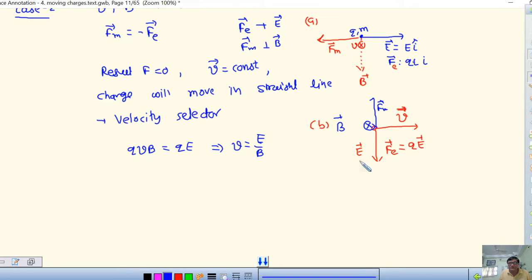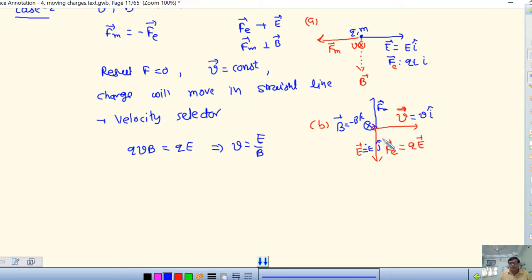So I can say E is equal to minus EJ, downward direction, a negative. V, you can say V in the I direction. And B is in the minus BK direction. So the resultant is 0. So this is the second possibility. There are so many possibilities, and out of them we are discussing only two. It can be like this, it can be like this.